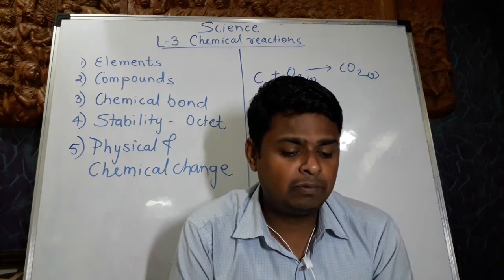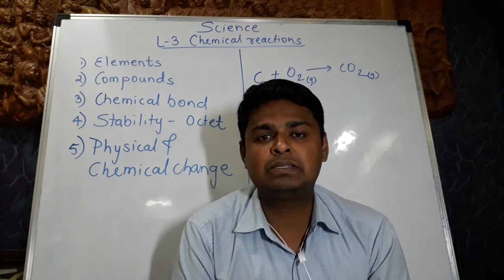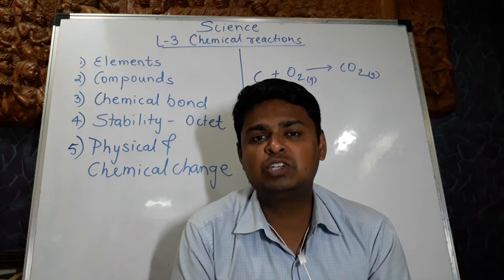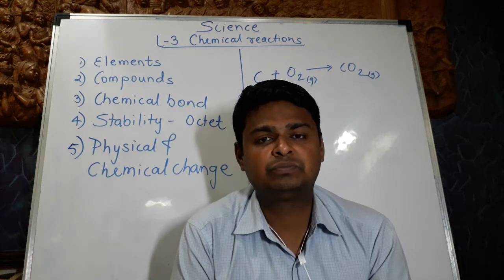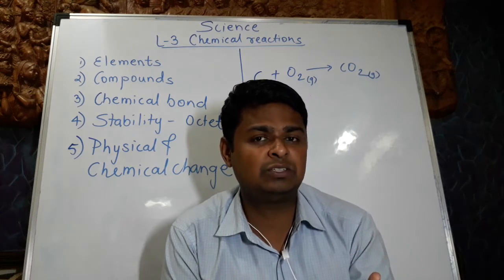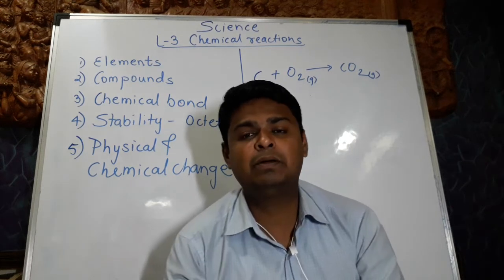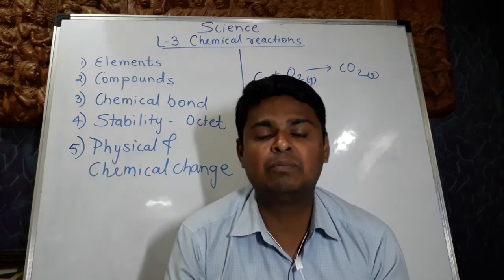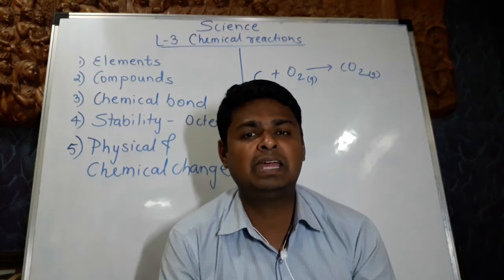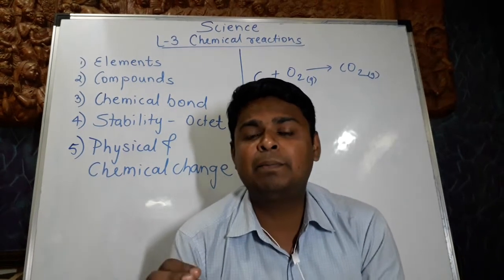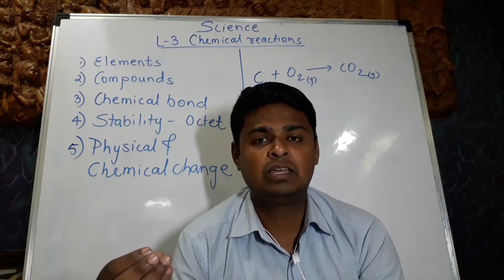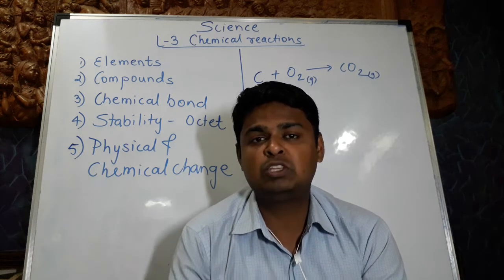Now, there were many scientists doing a lot of experiments, trying to figure out what actually happens in a physical change and a chemical change. The basic difference is that no new substance is formed in a physical change. If I have paper and I tear it, there are two pieces of paper. Both are paper, no new substance is formed by tearing paper. But the same paper, when I burn it, a new substance, that is carbon dioxide, is produced. The properties of paper change.